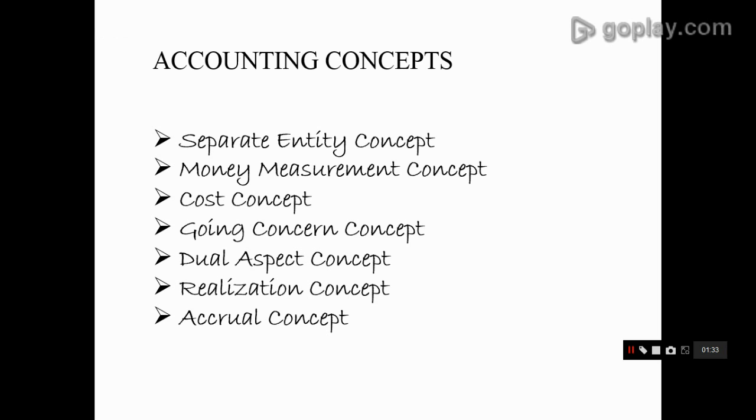And next comes the accrual concept. This concept says that expenses and revenues are recorded in the period they occur irrespective of cash involvement. It means all the expenses and income should be recorded in the actual period irrespective of the cash involved in the transactions. These are the concepts of accounting, and then comes accounting conventions.